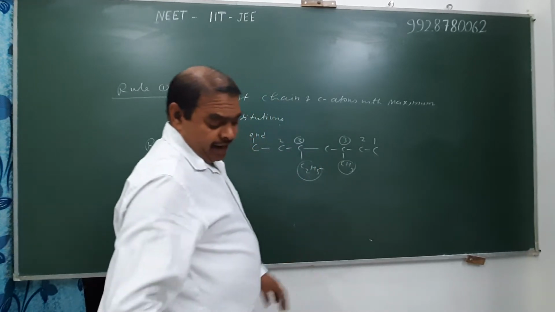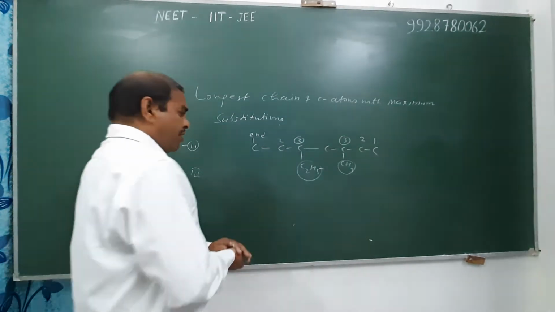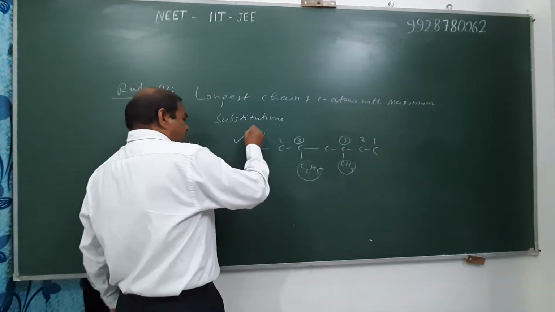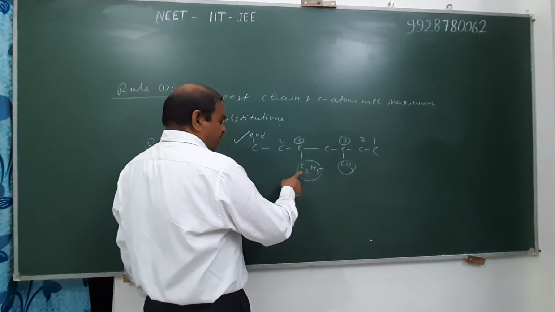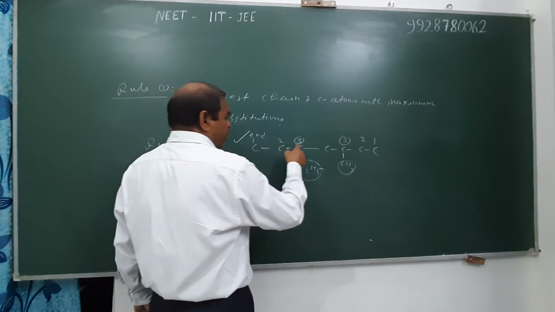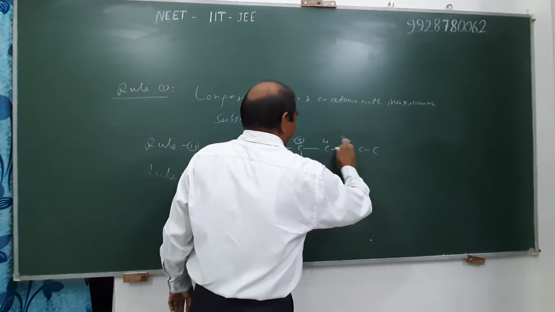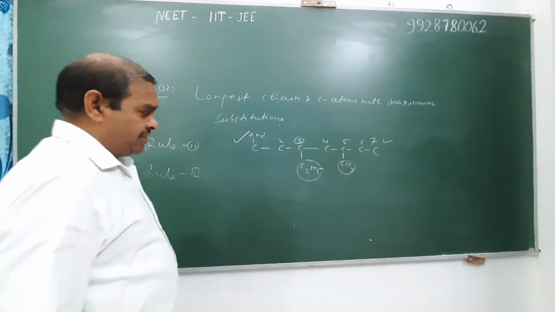When different alkyl radicals or substituents occupy identical positions from both ends, then we give numbering such that the lowest position goes to the substituent which comes first in alphabetical order. Therefore 1, 2, 3, 4, 5, 6 and 7 is the correct numbering of the principal chain.